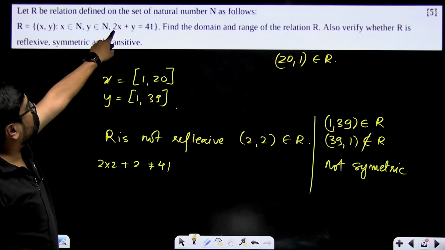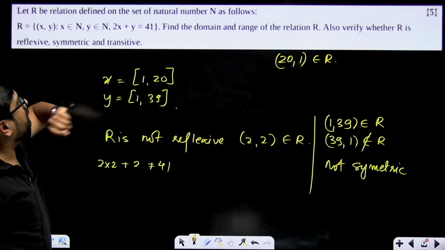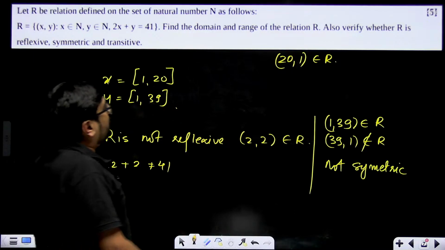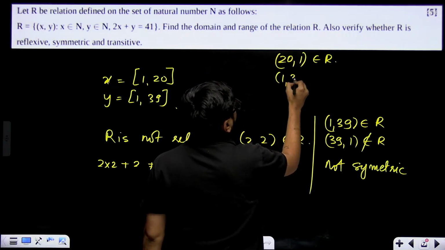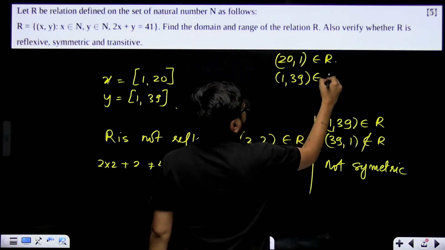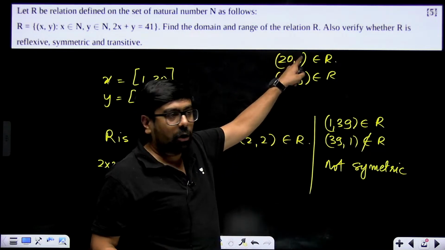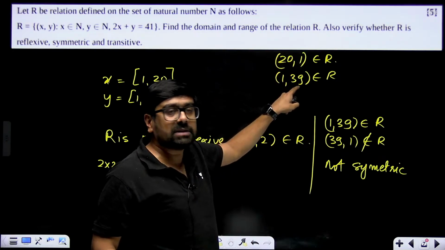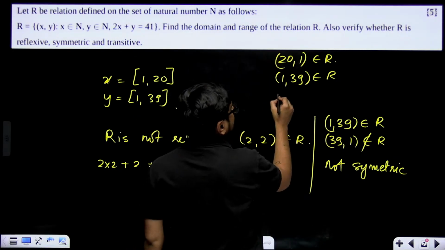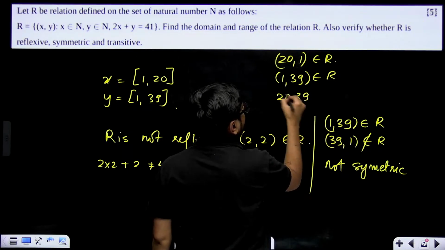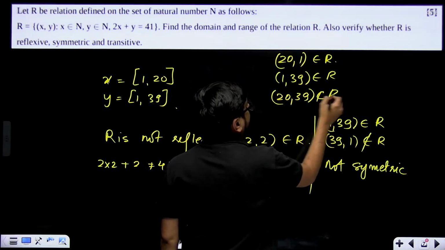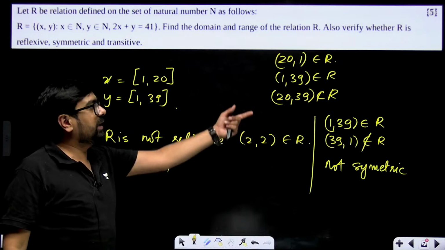Now take x as 1. If we take 1, then y will become 39. So 1 comma 39 belongs to R. Now if a comma b belongs to R and b comma c belongs to R, then a comma c also should belong to R. But we can clearly see that 20 comma 39 does not belong to R. It is not satisfying the relation. So it is not transitive.